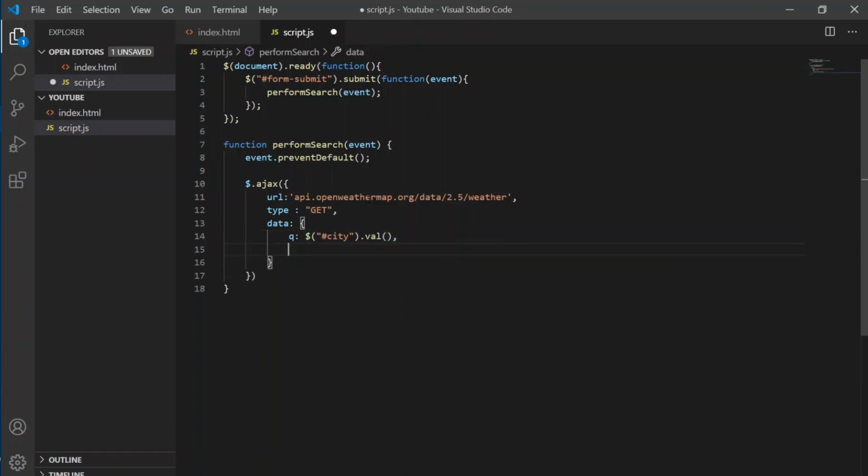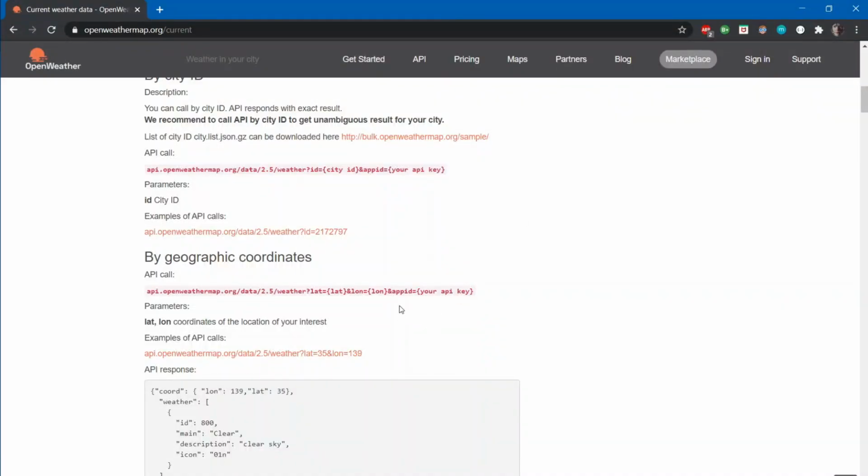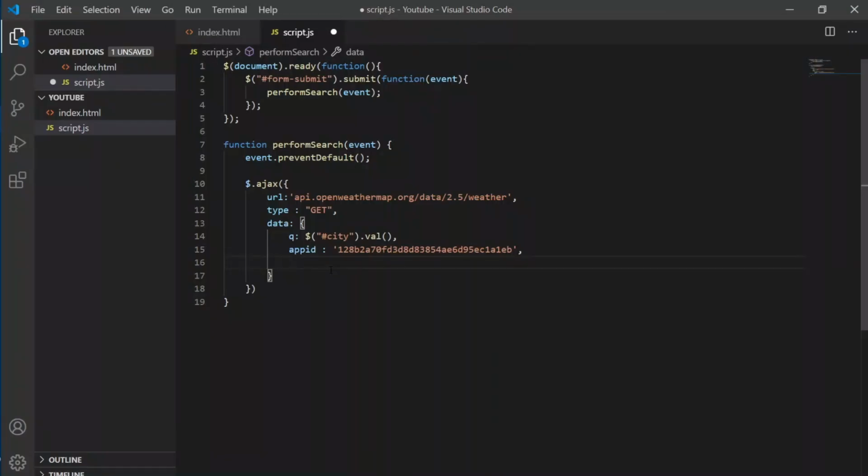The next key value pair will be my app ID, or the API ID that I got after registering. You will have this once you log in. The third parameter that we are going to pass is units, and you can find this in the website documentation. If we give it metric, then it will return the temperature in metric units like Celsius. Otherwise, it will return the temperature in Fahrenheit, which I don't want.